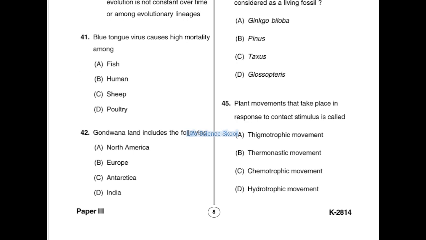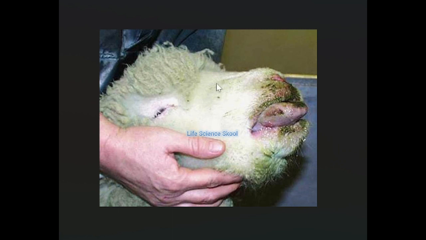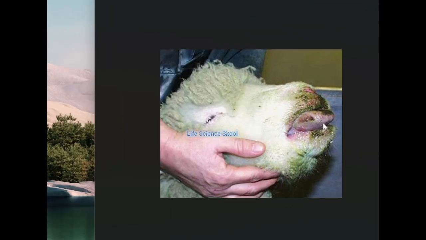The correct answer for this is option C, that is sheep. Blue tongue virus, as you can see in the diagram here, this is the sheep. Observe the tongue, it is blue in color.